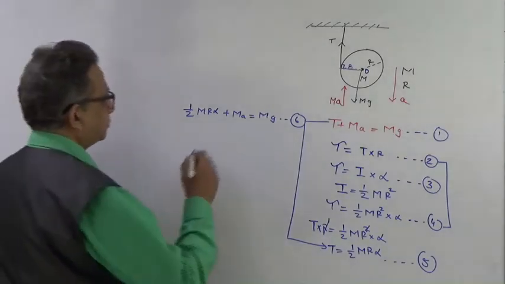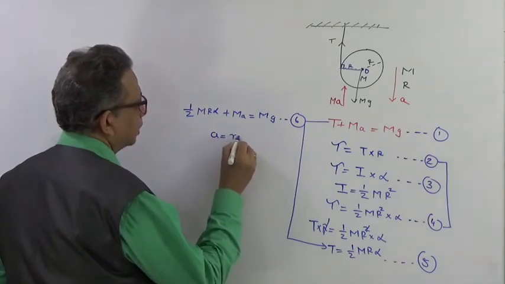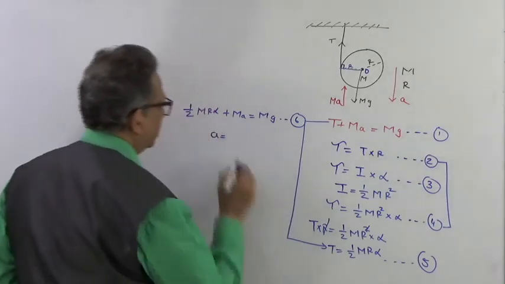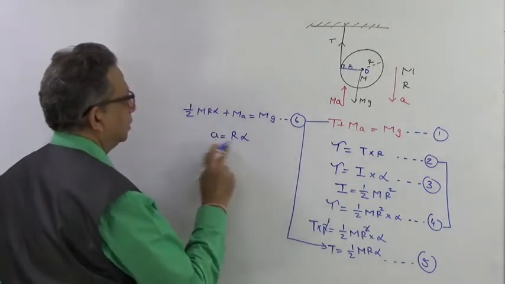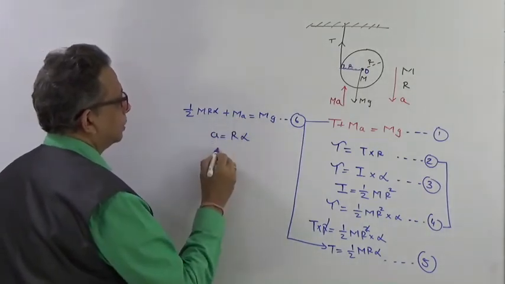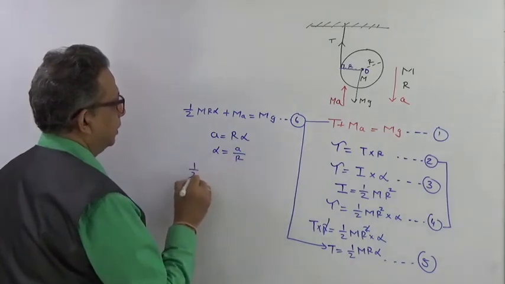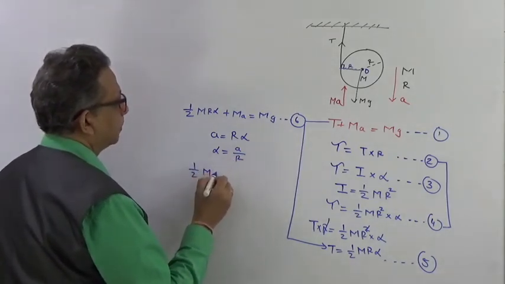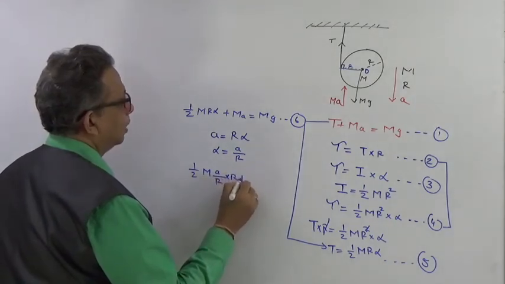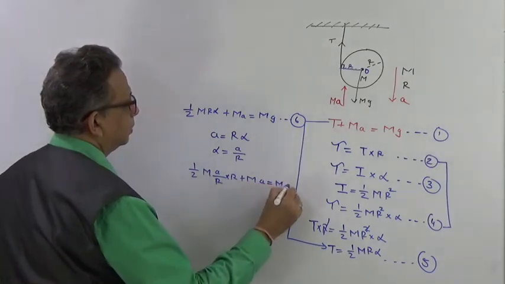So we have a is equal to r, the capital R, alpha. So this is the relation. I can substitute either alpha or r. So I will substitute alpha equal to a upon r. So it will be 1/2 m, alpha will be a upon r into r, plus m a equal to m g.